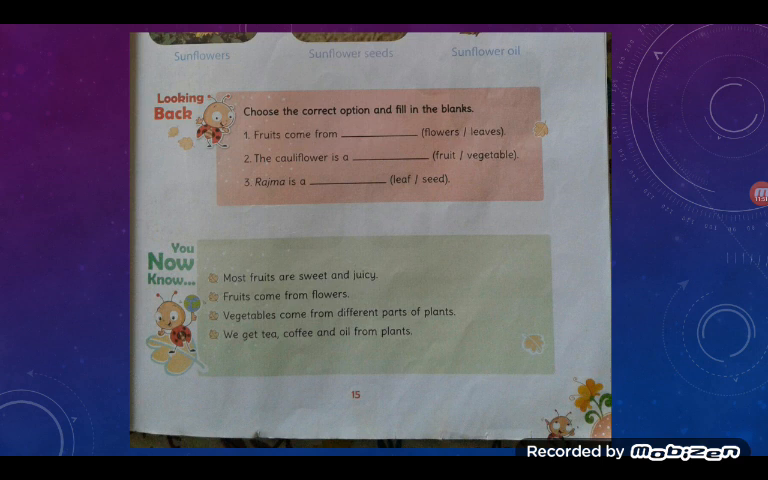And what is the last part? What you have learned. Most fruits are sweet and juicy. Fruits come from flowers. Vegetables come from different parts of plants. And we get tea, coffee and oil from plants.